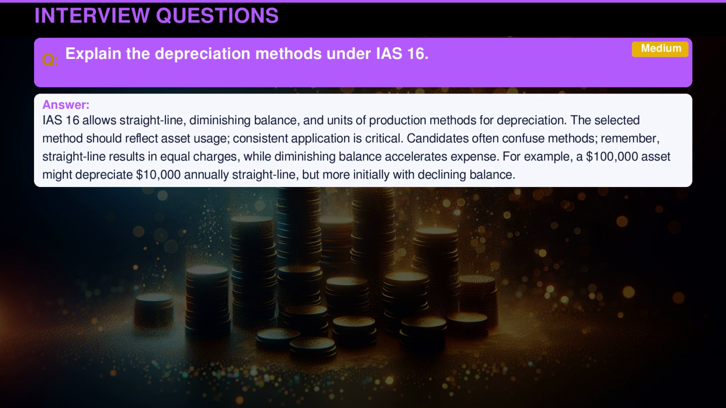IAS 16 allows straight-line, diminishing balance, and units of production methods for depreciation. The selected method should reflect asset usage. Consistent application is critical. Candidates often confuse methods. Remember, straight-line results in equal charges, while diminishing balance accelerates expense. For example, a $100,000 asset might depreciate $10,000 annually straight-line, but more initially with declining balance.